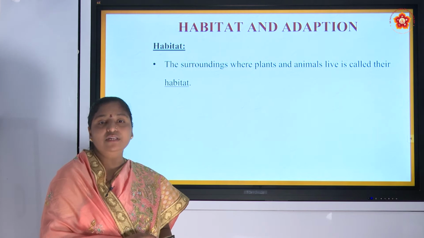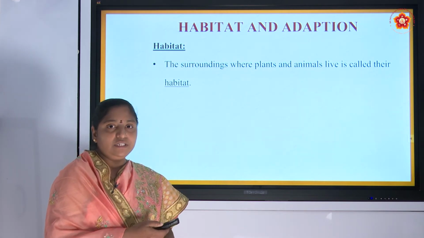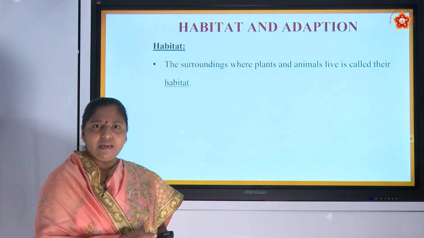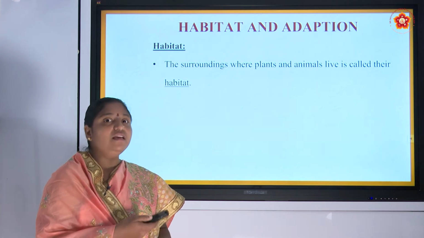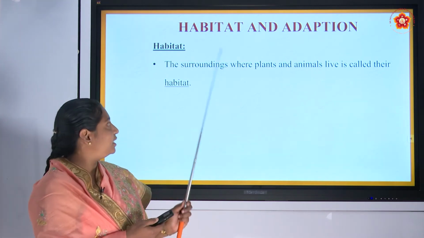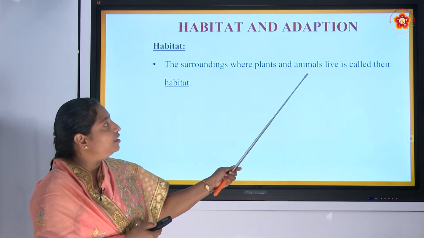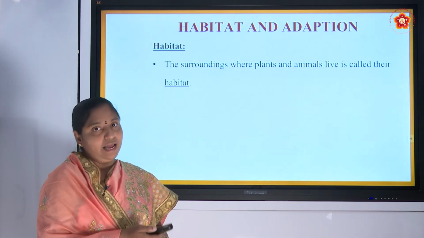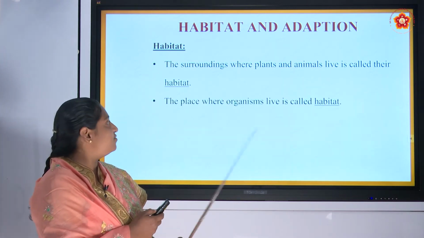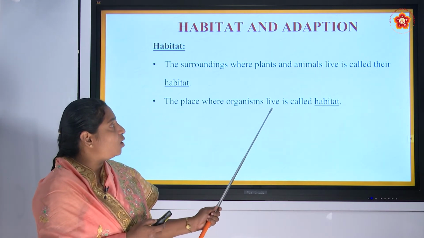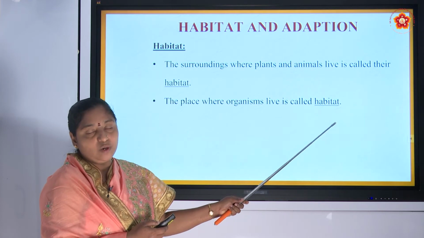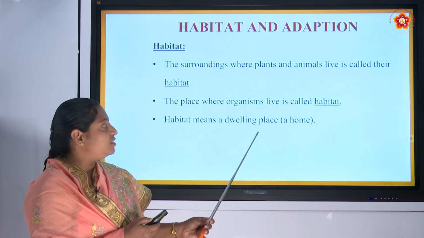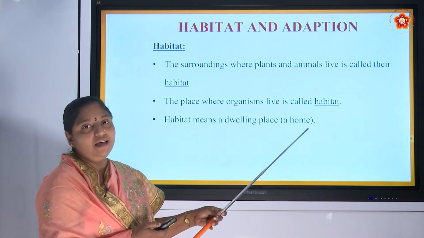Now we will move on to the habitat. After habitat, we will see what are adaptations. What is habitat? Habitat is nothing but the place where we live, and the surroundings where plants and animals live is called their habitat. In simple words, we can say that the place where organisms live is called habitat. Habitat means a dwelling place, that means a home.